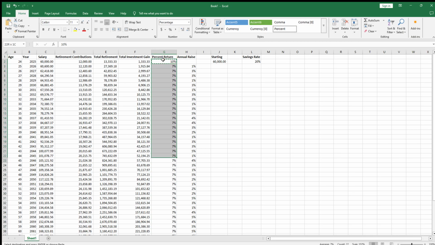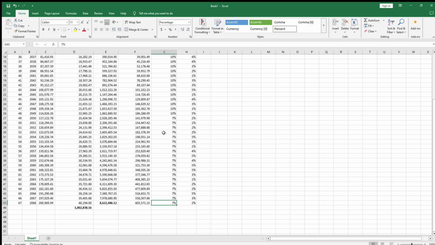Let's just say the first 25 years you're way more aggressive. But then in your later years, you think, I want to play it safe. I want to make sure my retirement's more secure. I'm just going to put in bonds or treasury bills or other commodities that seem safer. Then that will impact your gains on this.